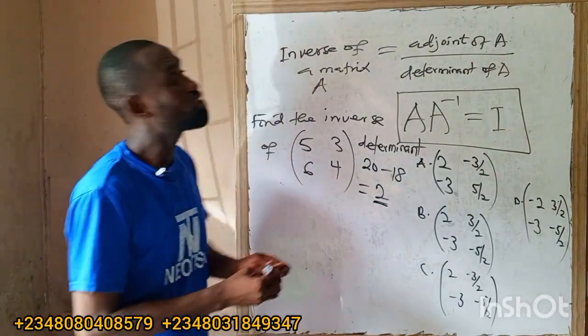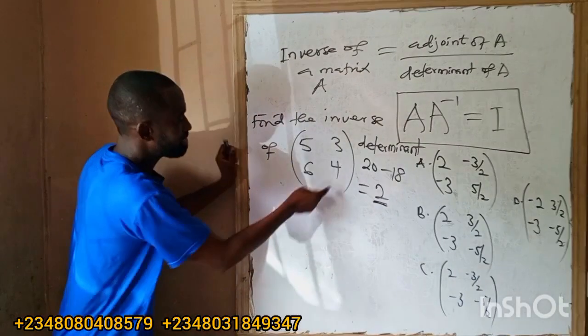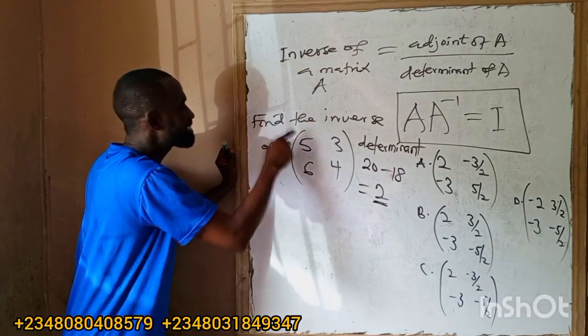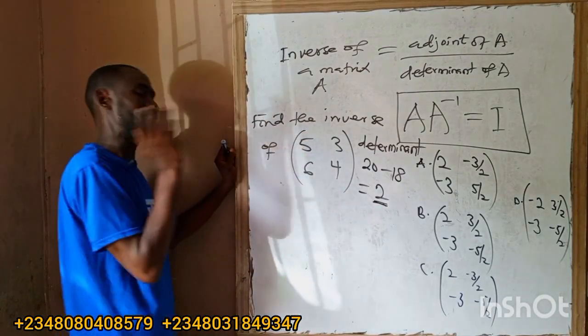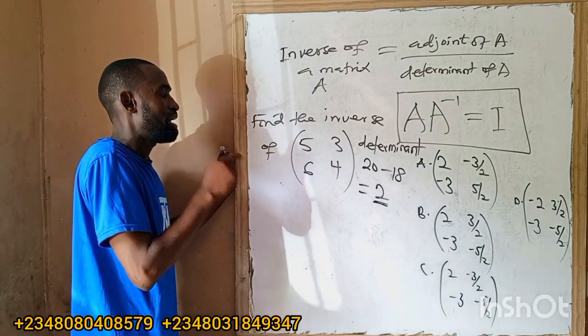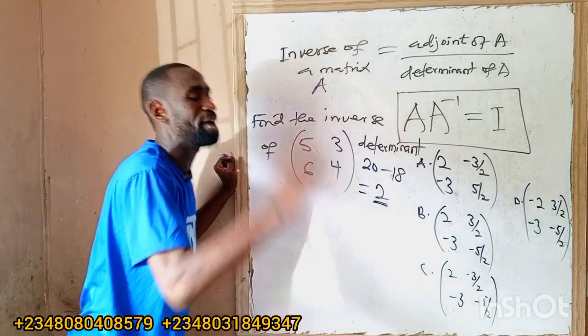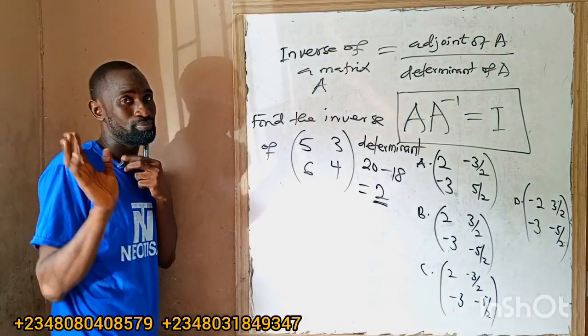So how do you now get the adjoint? I want to give you the shortcut for adjoint. Just interchange the leading diagonal elements, and the non-leading diagonal elements, you give them minus and minus. That's all.